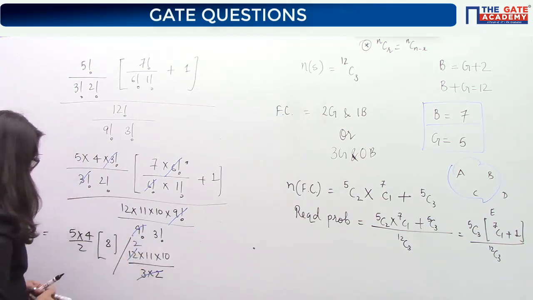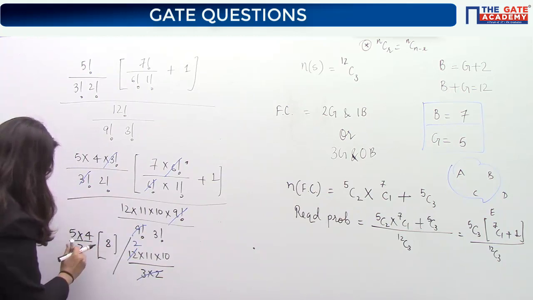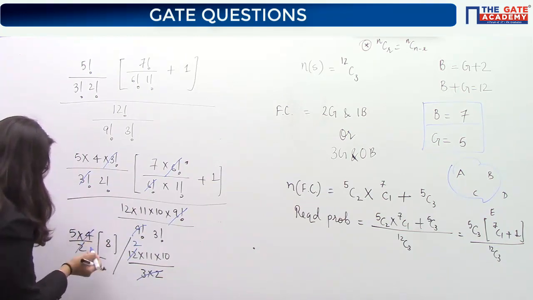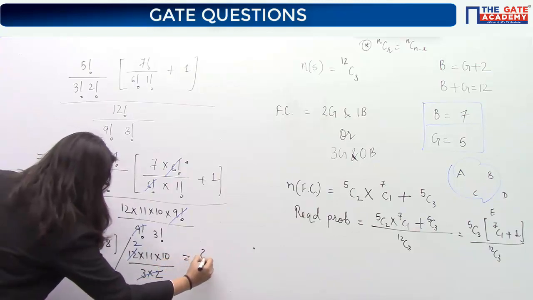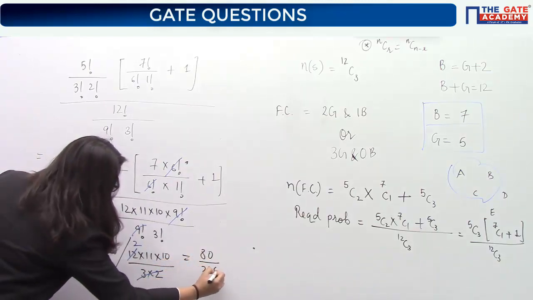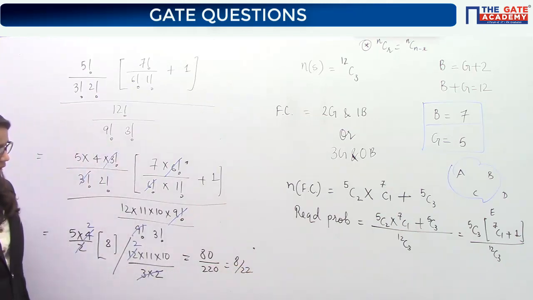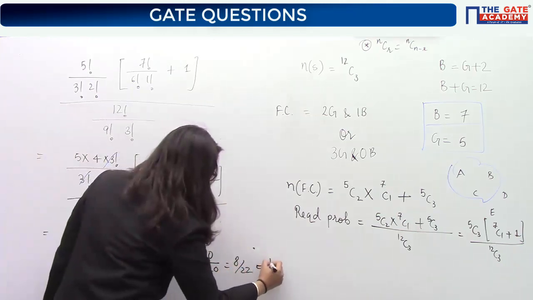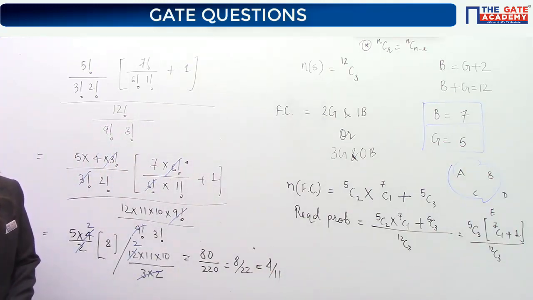And this is 2, okay, and this will give you what? 2, so 80 divided by 220, 8 by 22, 4 by 11. Okay, all of you are getting 4 by 11 as the answer.